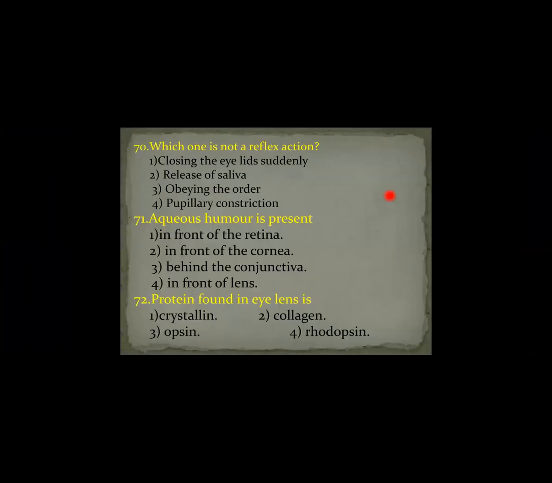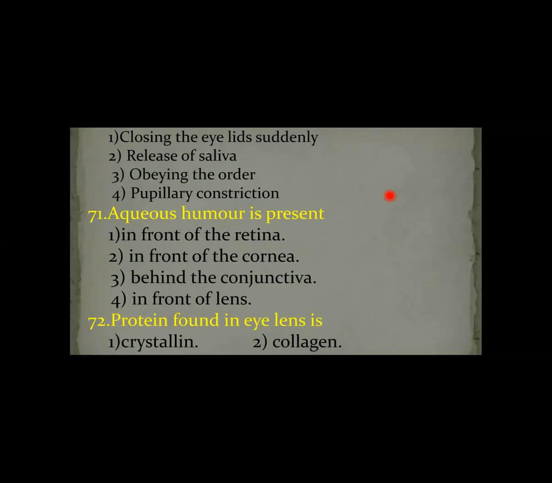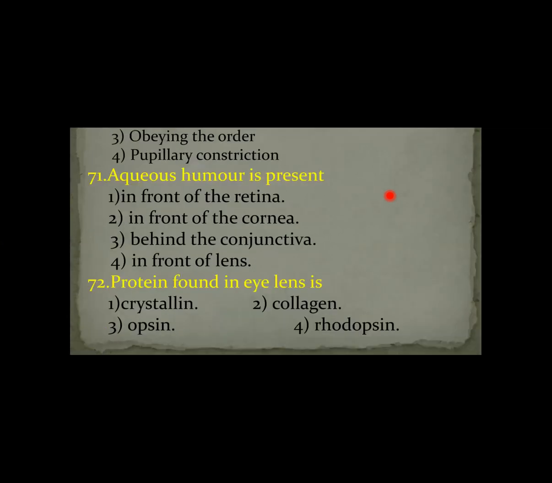Next question. The protein found in the eye lens is? The eye lens is made up of crystalline protein. Question number 72: the protein found in the eye lens is crystalline protein.